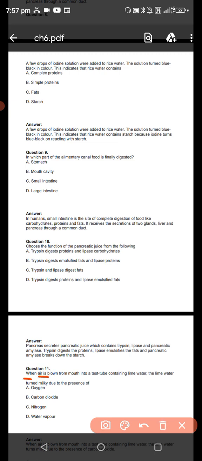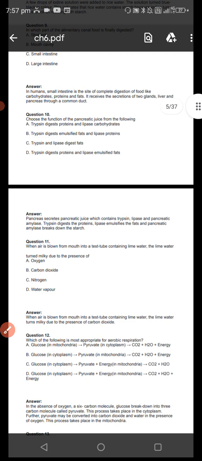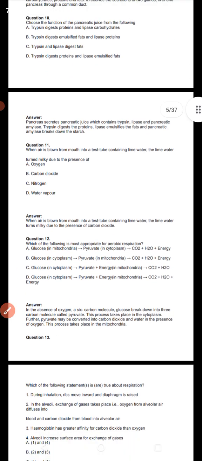When air is blown from mouth into a test tube containing lime water, the lime water turns milky due to the presence of carbon dioxide. नेक्स्ट क्वेश्चन दिया है, most appropriate anaerobic respiration: